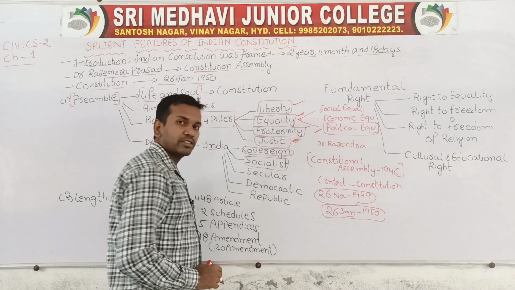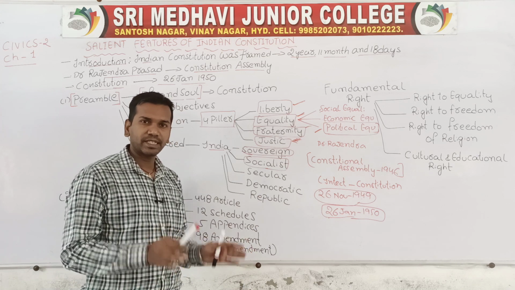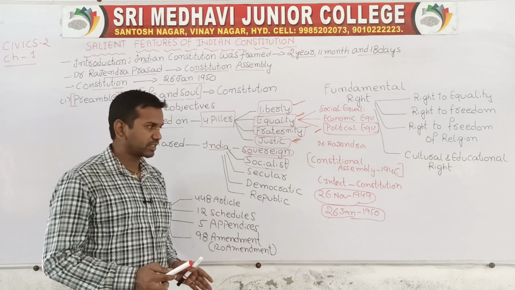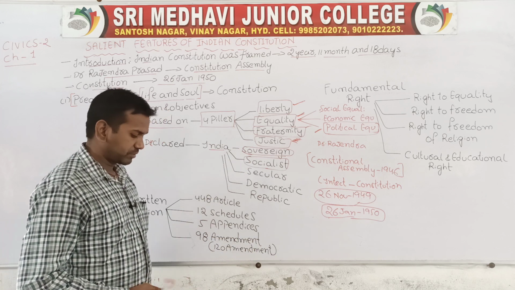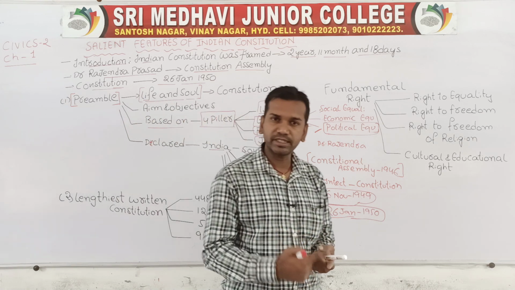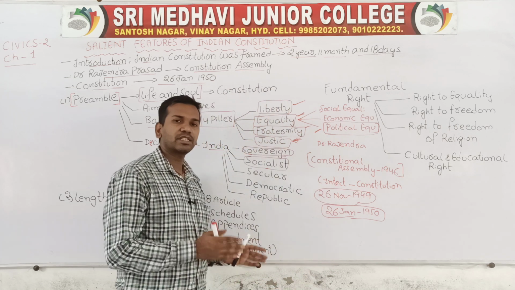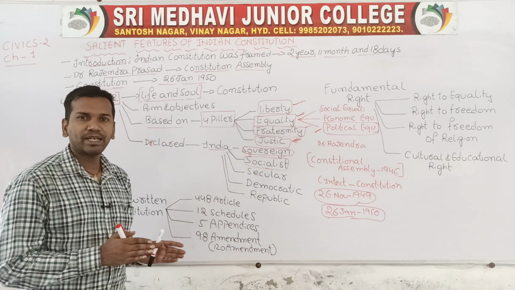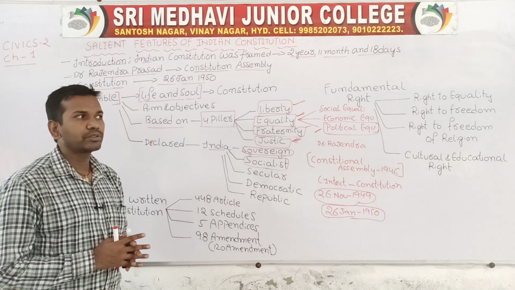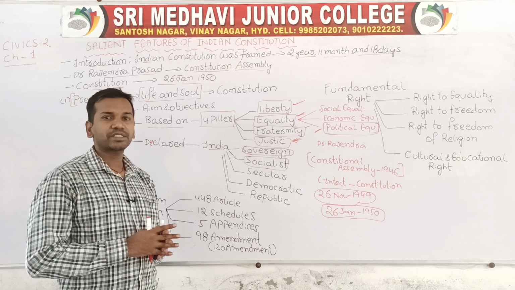How can you say that India is socialist? Socialist is nothing but any country whose government is reducing the gap between rich and poor people; that country can be called a socialist country. Example, India. If you see Russia or China, these countries are socialist countries. Particularly why? Because in these countries they reduce the gap between the rich and poor people. So that country can be called a socialist country. India is the best example of a socialist country.